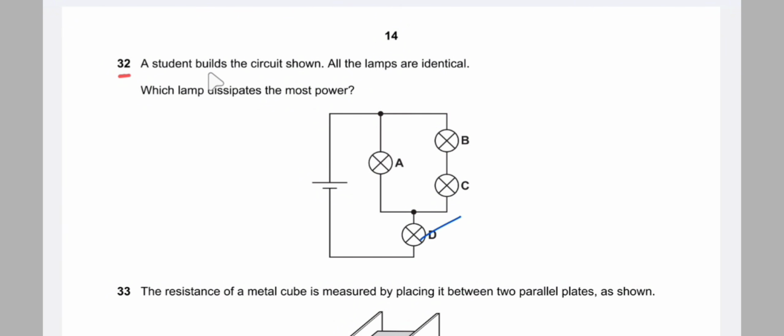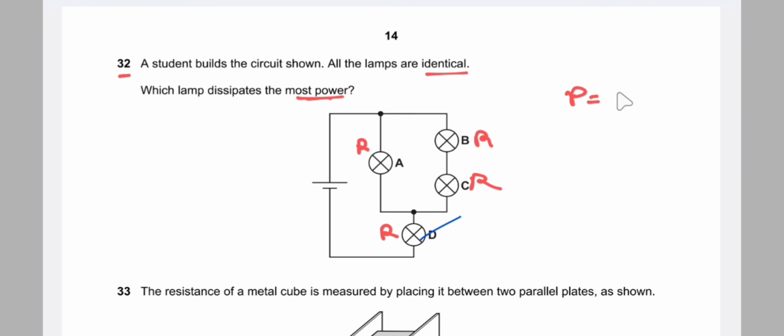32. A student builds the circuit shown. All the lamps are identical. Which lamp dissipates more power? Since the lamps are identical, all have the same resistance, that is the value of R. So all have the same resistance, and which lamp dissipates more power?